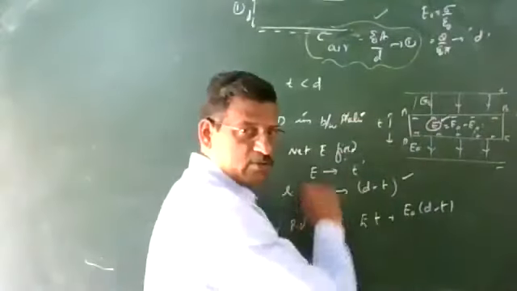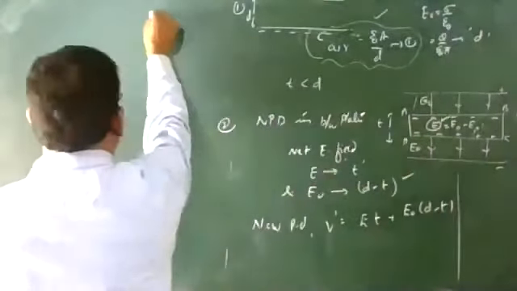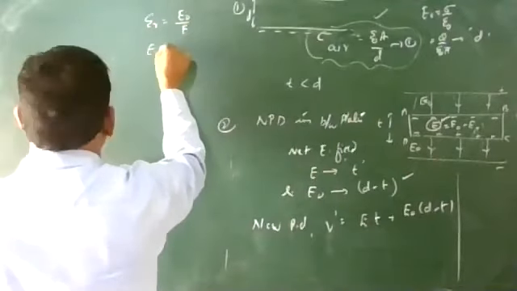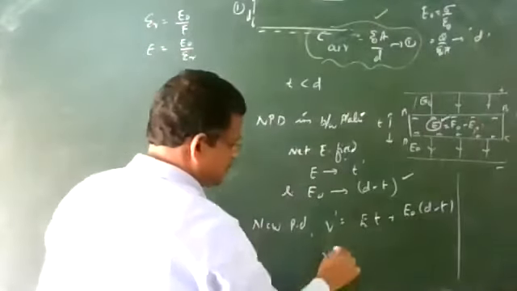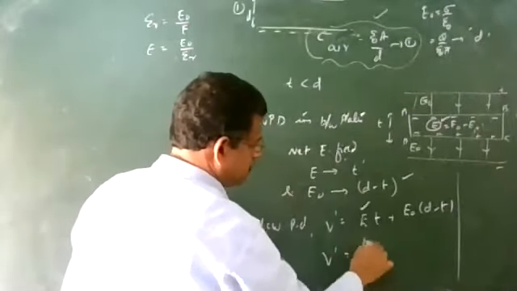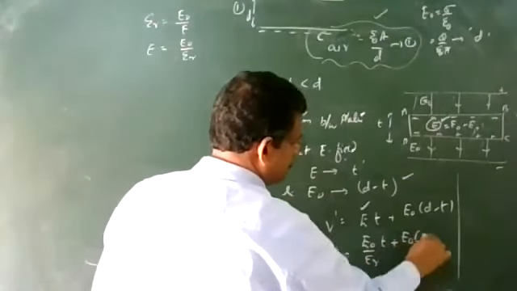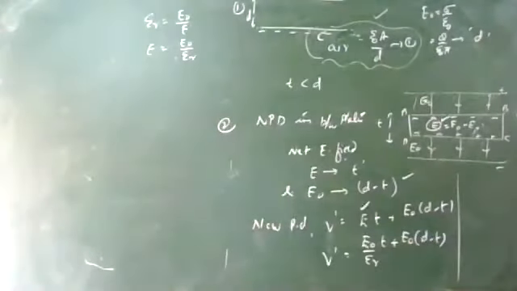For that, we use the equation. I think you remember the equation: epsilon R is defined as E naught by E. So the reduced electric field we can write as E naught by epsilon R. So I write here, instead of E, E naught divided by epsilon R into t plus E naught into D minus t. You can take E naught outside.